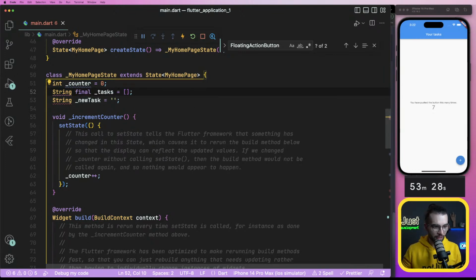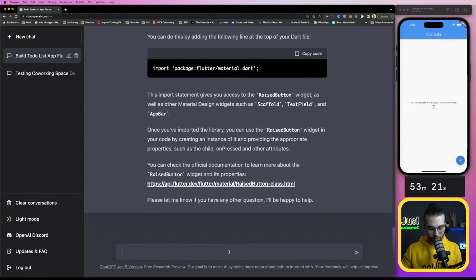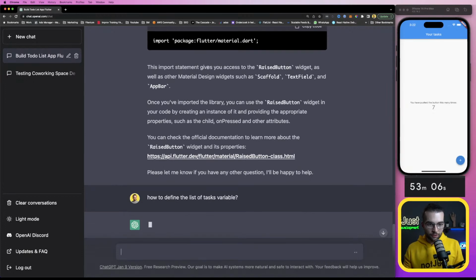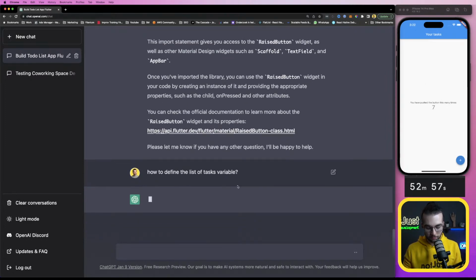I don't know how to define it as an array. How to define the list of tasks variable. Define. This import statement gives you access to the raised button widget, well, material, okay, text field, and app bar. Once you import the library, you can use the raised button. You can check the official documentation of that raised button.